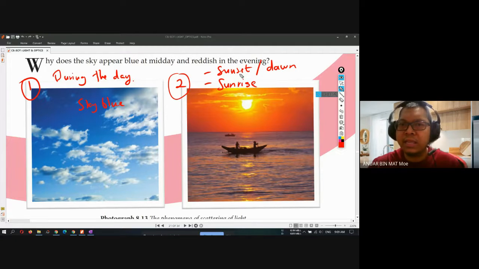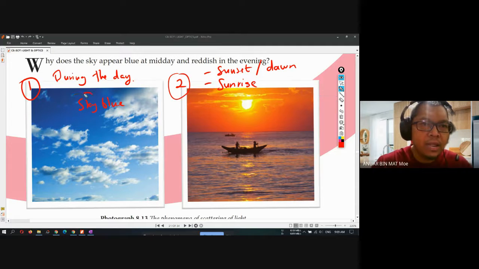Sunset is when the sun sets, at about 7 to 7:30 in the evening. Sunrise is in the morning. So you can see the difference in color here. During the day or the afternoon, the sky is blue.